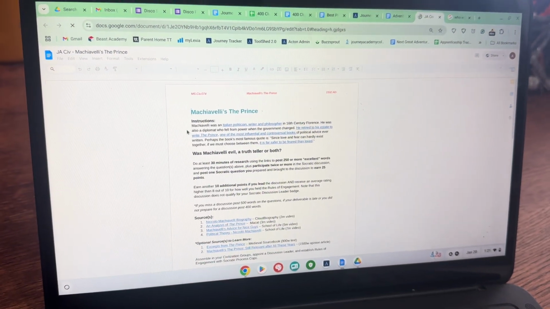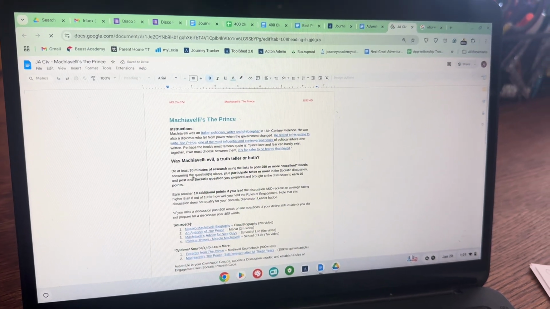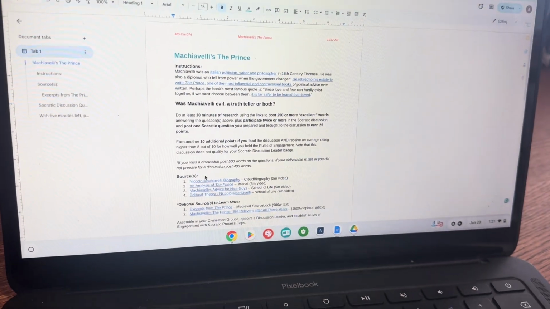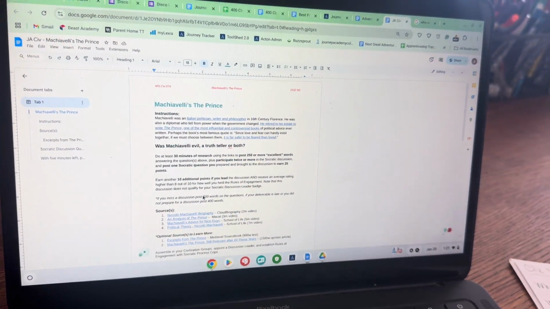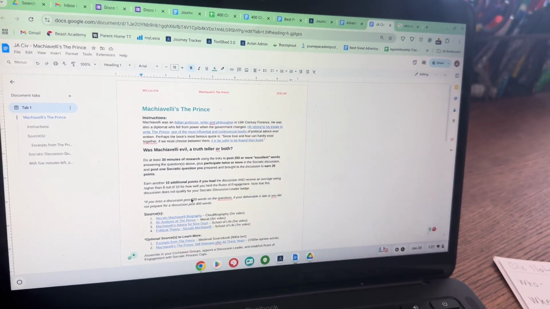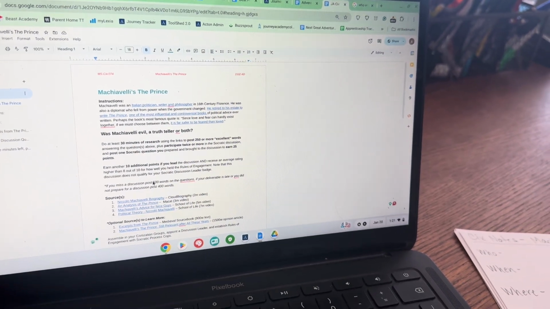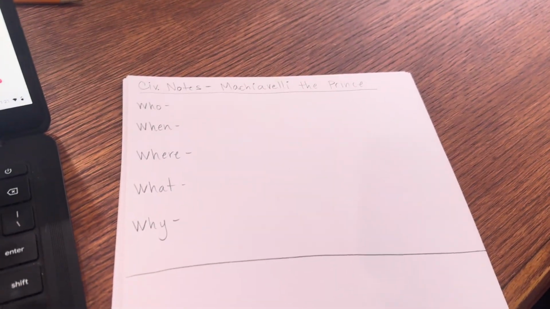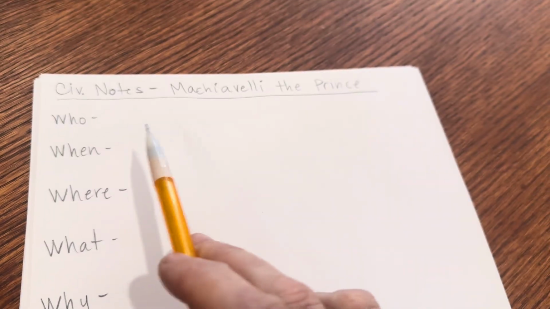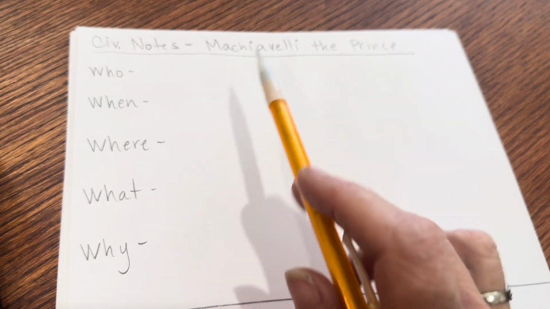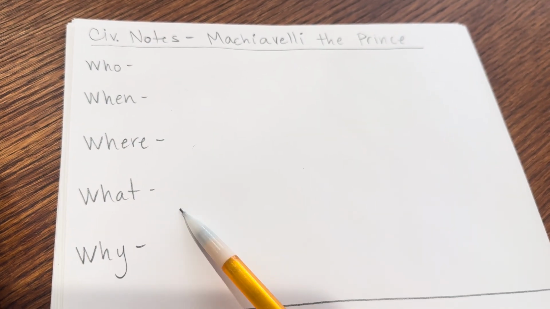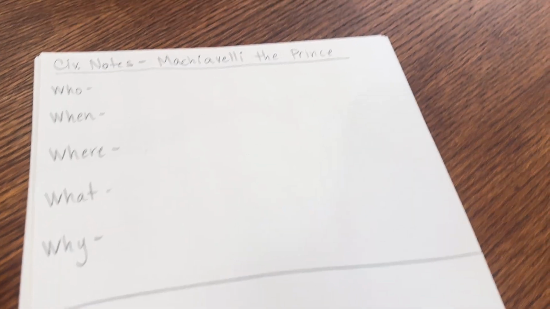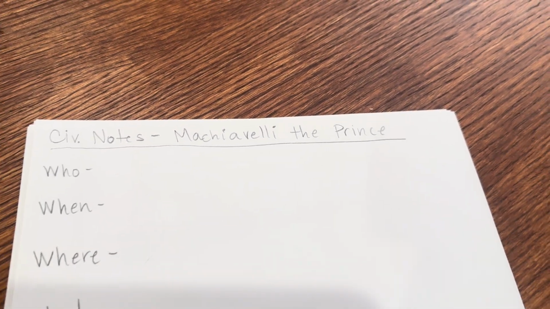And this gives us instructions, an overview of who it was. It encourages us to do some research and it has some sources. But I'm going to recommend, if this is the first time you've ever done something like this, it can feel kind of overwhelming. So one way I recommend beginners in Civ take notes, or even anybody, even up to high schoolers, is to pull out a piece of paper and split it in 2 and to write Civ notes at the top and write the title of what it is, then write these 5 words: who, when, where, what, and why. And then the bottom half, we're going to leave these for some interesting facts that we learned from the videos. But first, we need to get a big picture overview of who in the world was Machiavelli the Prince.